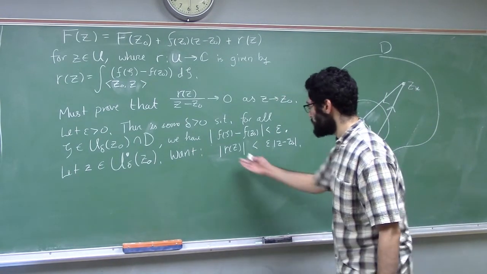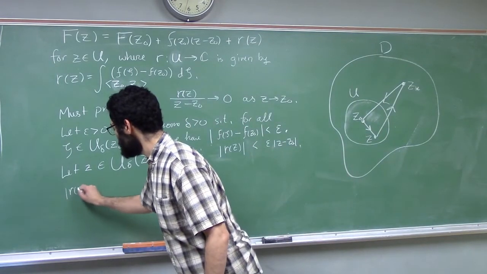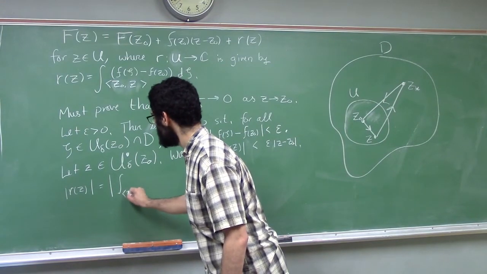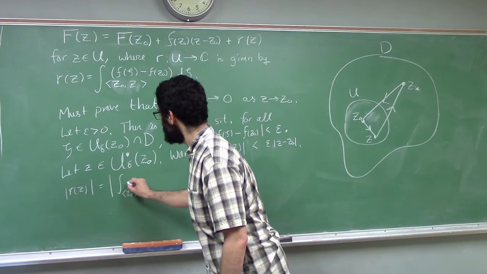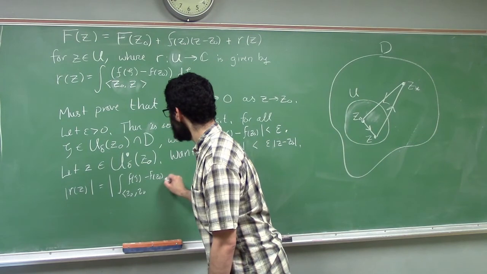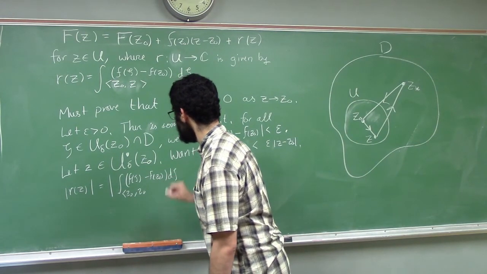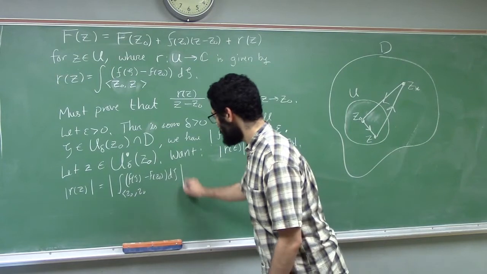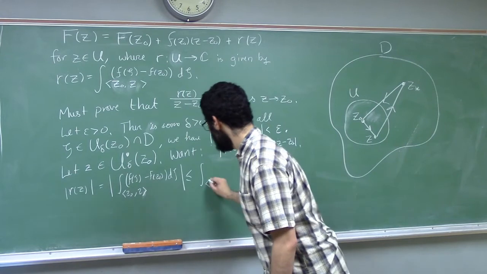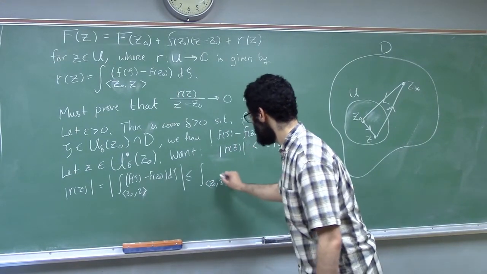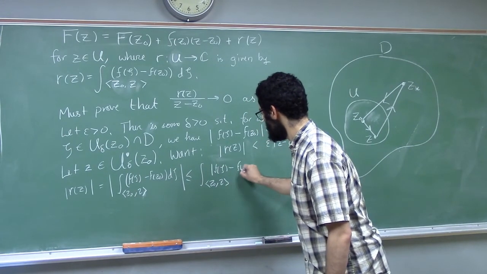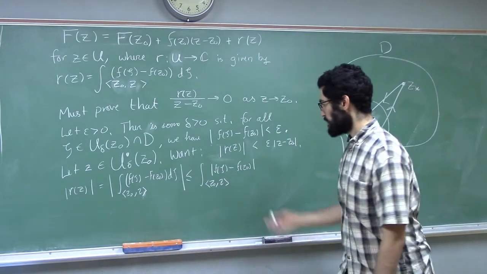All right, so let's just work with this thing, r of z. That's the modulus of this contour integral of f of zeta minus f of z naught d zeta, which is less than or equal to the contour integral of the modulus.